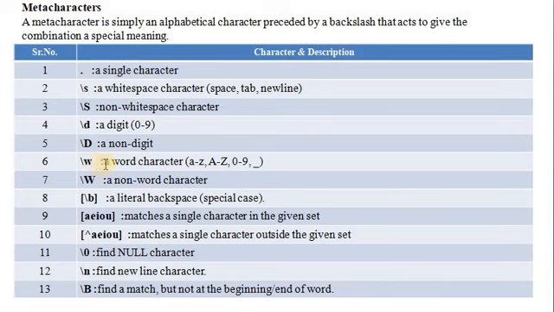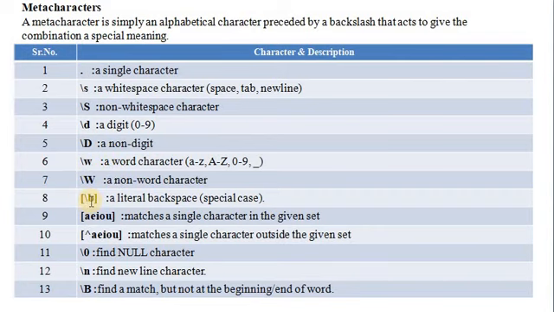\w is a word character, that is A to Z, 0 to 9 and underscore. \W is a non-word character.